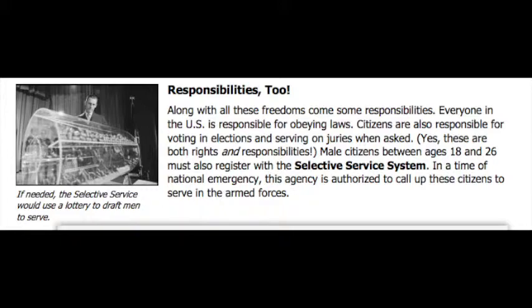Responsibilities too. Along with all these freedoms comes some responsibilities. Everyone in the U.S. is responsible for obeying laws. Citizens are also responsible for voting in elections and serving on juries when asked. Yes, there are both rights and responsibilities. Male citizens between ages 18 and 26 must also register with the Selective Service System in a time of national emergency. This agency is authorized to call up these citizens to serve in the armed forces.